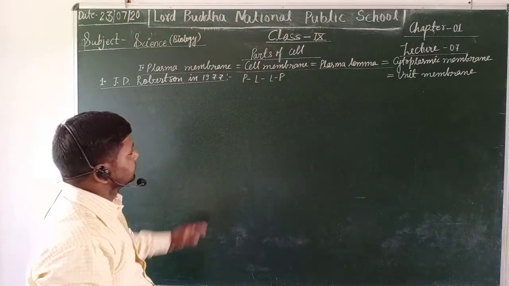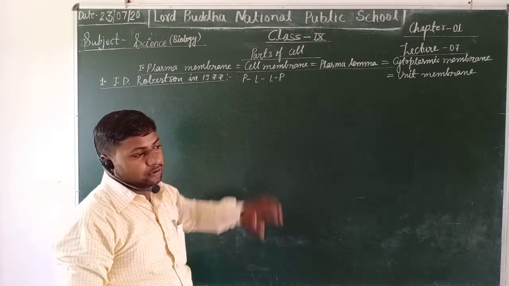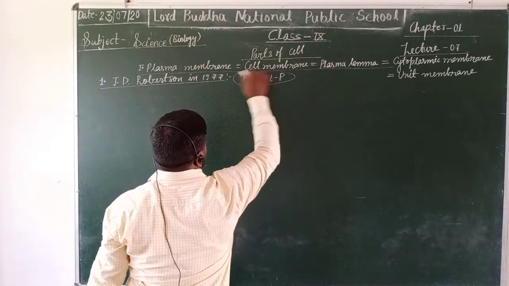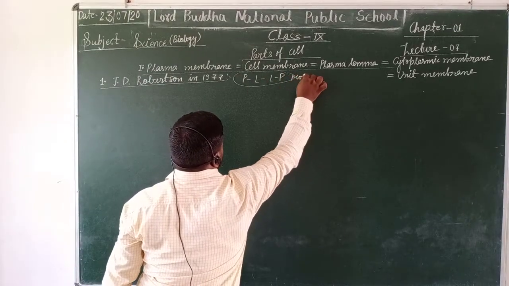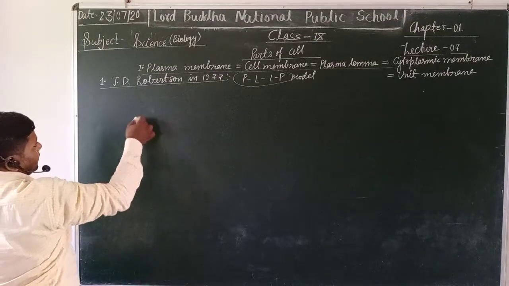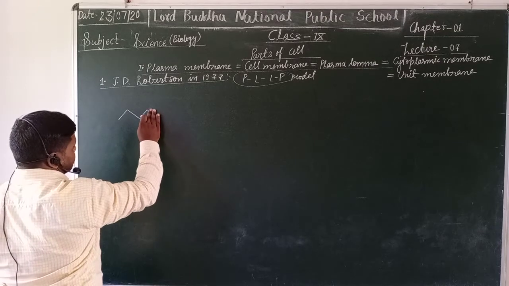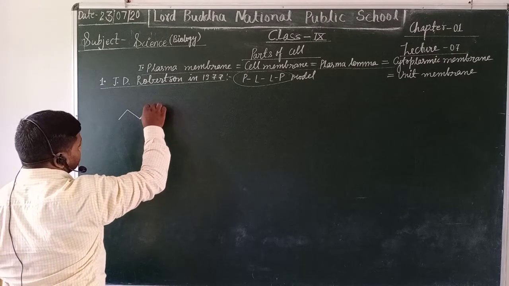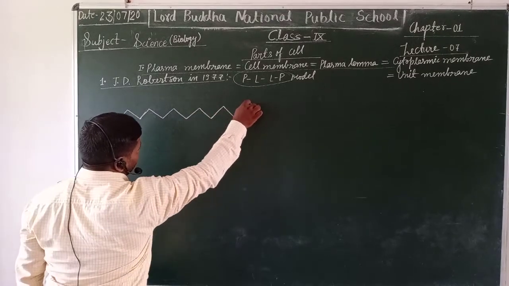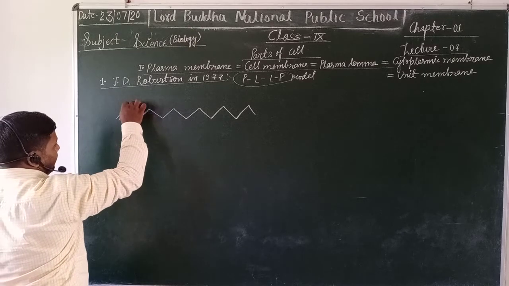PLP model, protein lipid protein model. Look here, what is the PLP model of the unit membrane? According to Robertson, he stated that the outer and innermost layers of the cell membrane or unit membrane consist of protein.